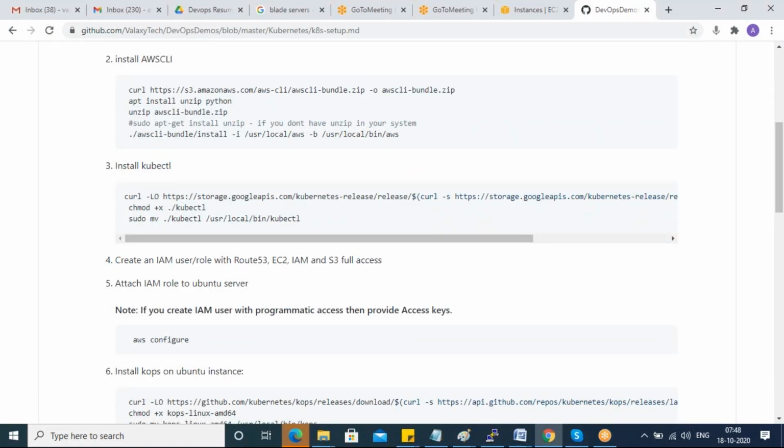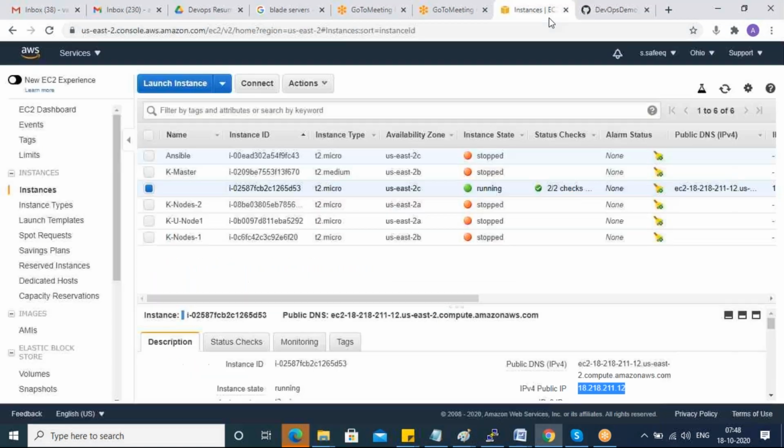IAM role, so to give access. For example, guys, this is my AWS account. By default, this is the root account, guys. Root account means the username which you created while creating your AWS account. That is called the root account.